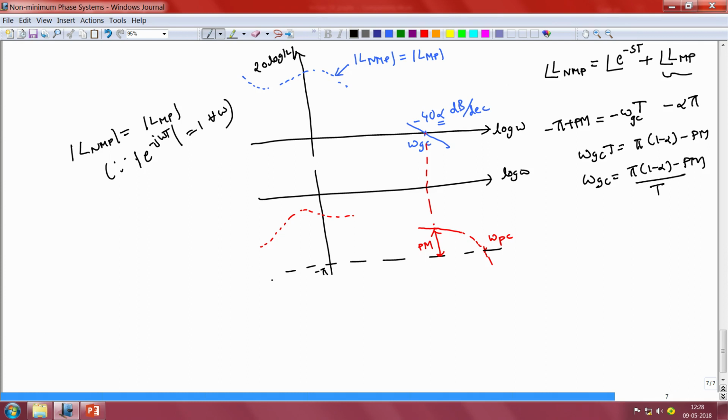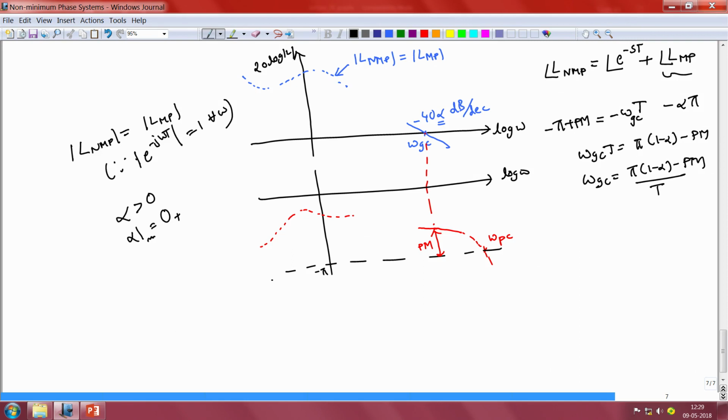Now to determine the maximum possible value for the gain crossover frequency, we once again note that it would happen when alpha assumes its smallest value, and the smallest value that alpha can assume in order for the gain to cross over is some value that is slightly greater than 0. So alpha has to be always greater than 0 for the magnitude characteristic to cross over. So alpha minimum can be equal to 0 plus, where the term 0 plus represents a small value above 0.